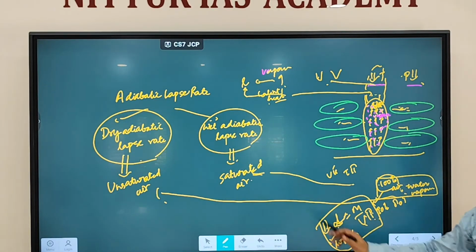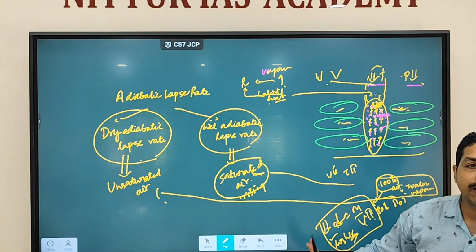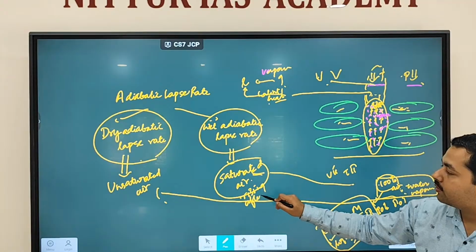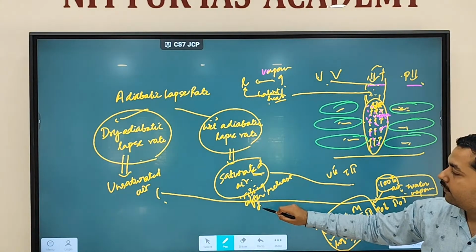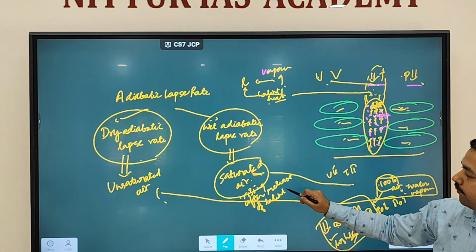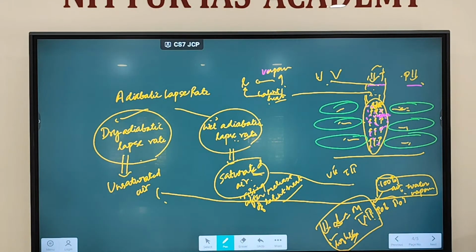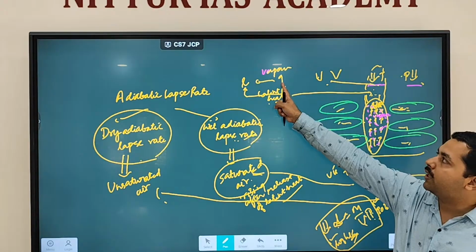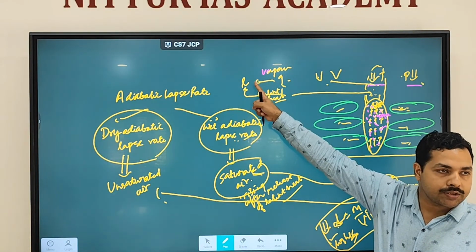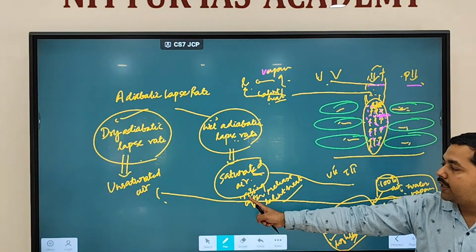Clear? So when air is rising after the release of latent heat, then such type of lapse rate is referred to as a wet adiabatic lapse rate, because rainfall is going to happen. After that, air will rise, because rainfall is happening. Why? Because the water vapor is converting from gas to liquid. This liquid water will come down.